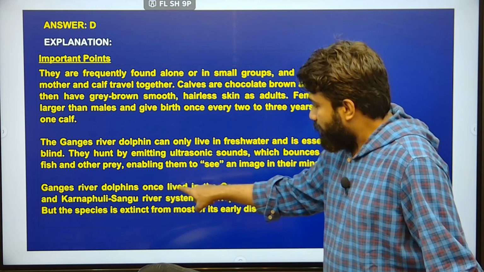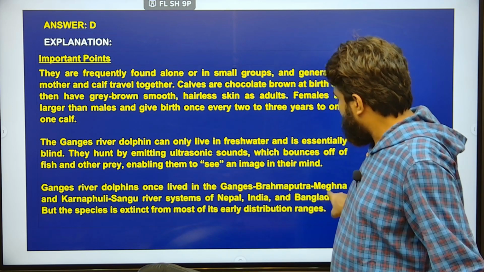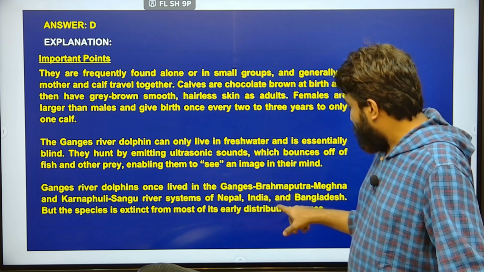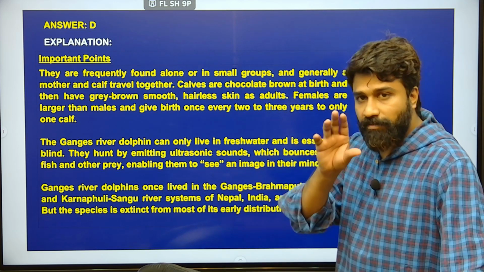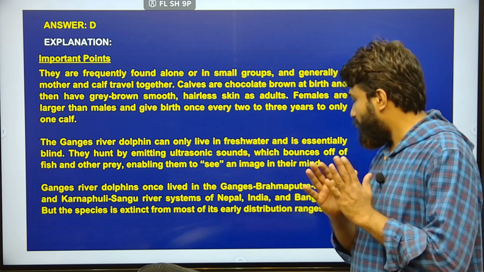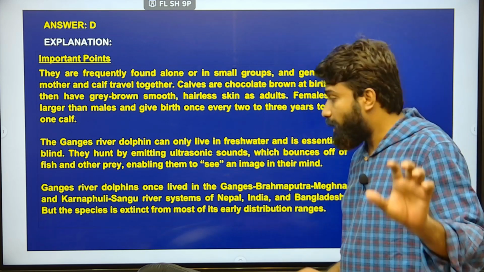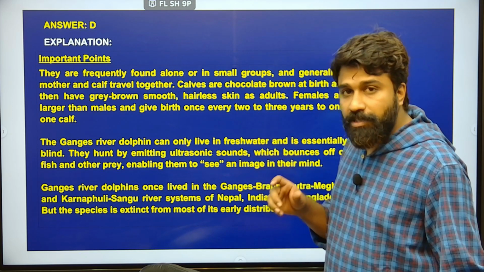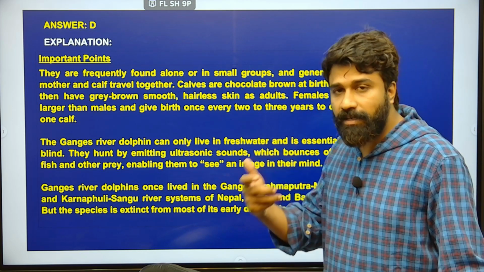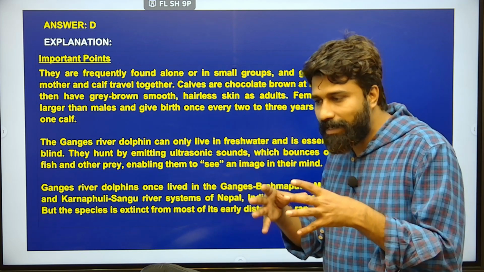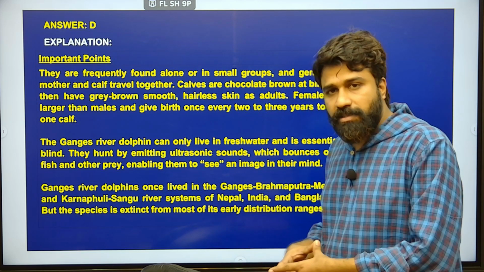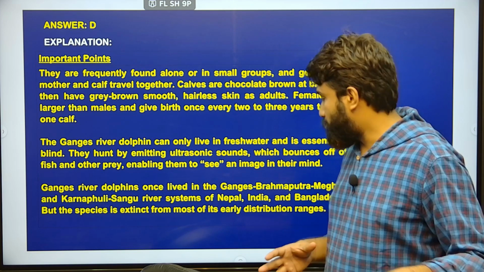So these river dolphins once lived in the Ganges, Brahmaputra, Meghna and Karnapuli, Sangu river systems of Nepal, India, Bangladesh. So this river dolphin distribution is between the Ganga, Brahmaputra, Meghna, and Karnapuli, Sangu river systems. And this river system distribution had contained these Gangetic species. Now the contraction of this distribution of these Gangetic species is being witnessed by scientists and reporters, and reports have been given accordingly.